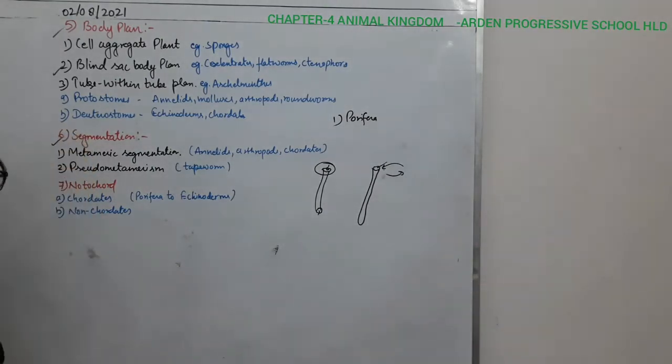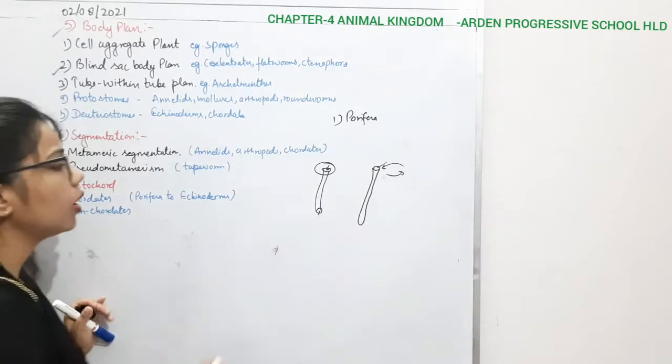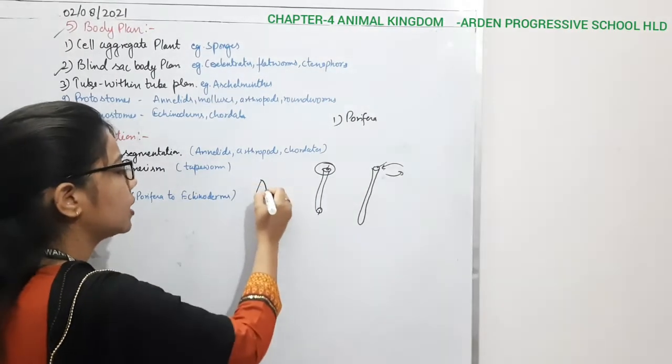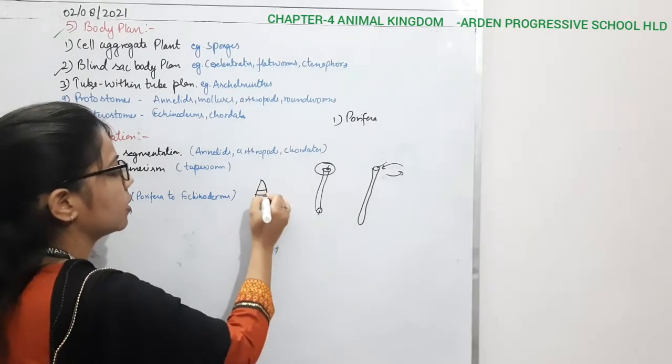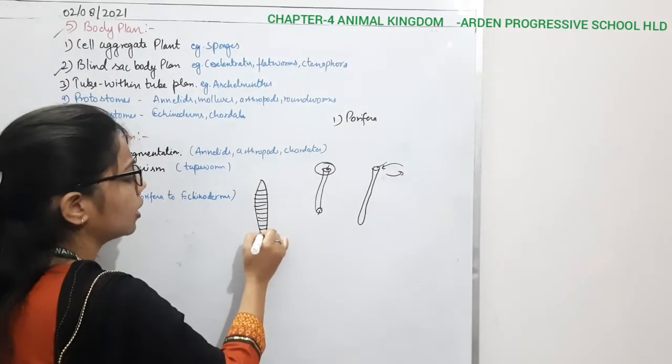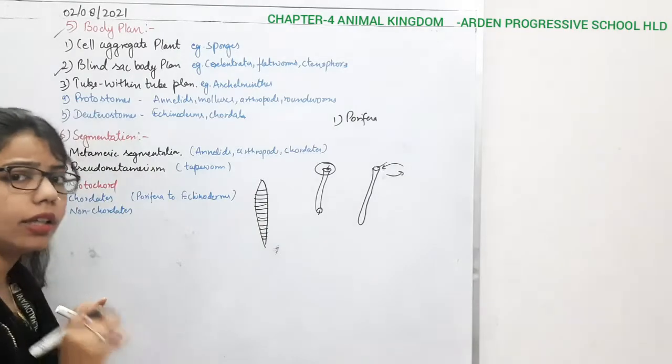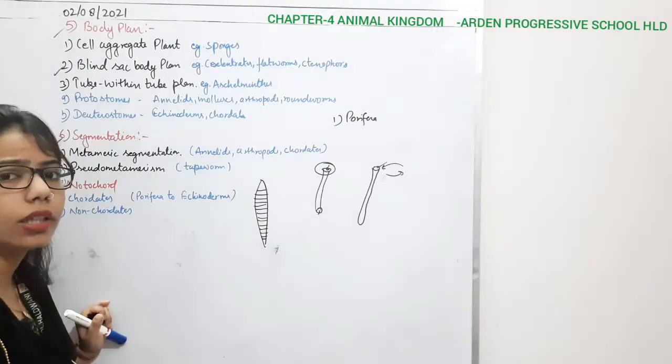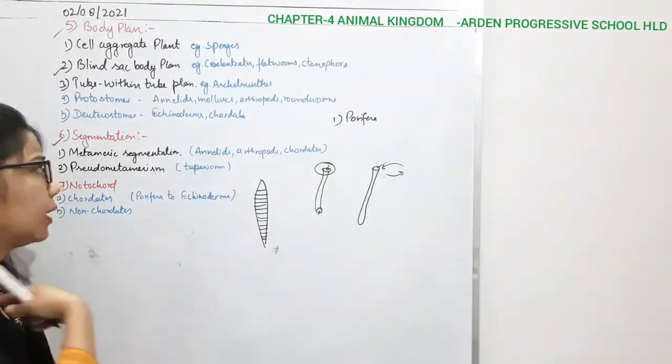The sixth one is segmentation. Segmentation is what? In the body you will see that some structures are repeated like this. When the body is divided internally or externally like this, you can say that it is metamerism.